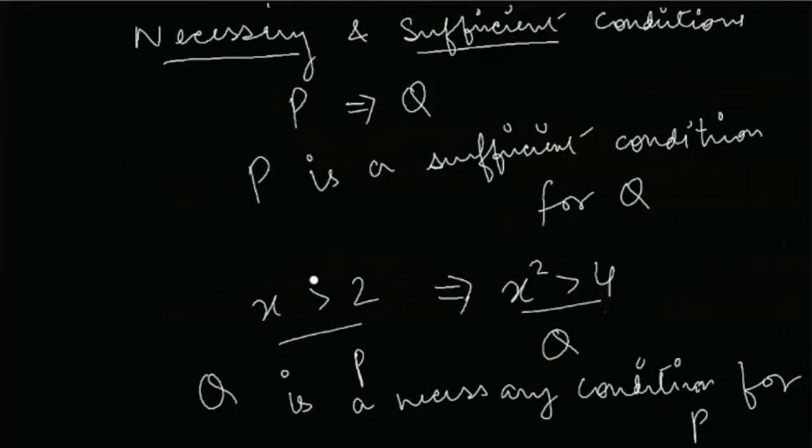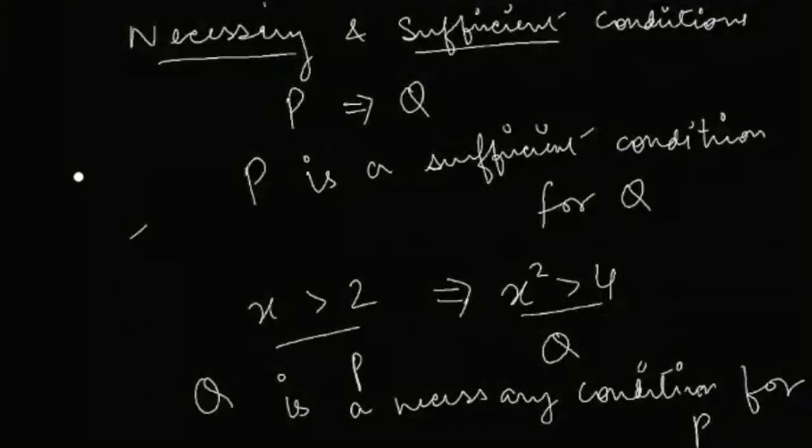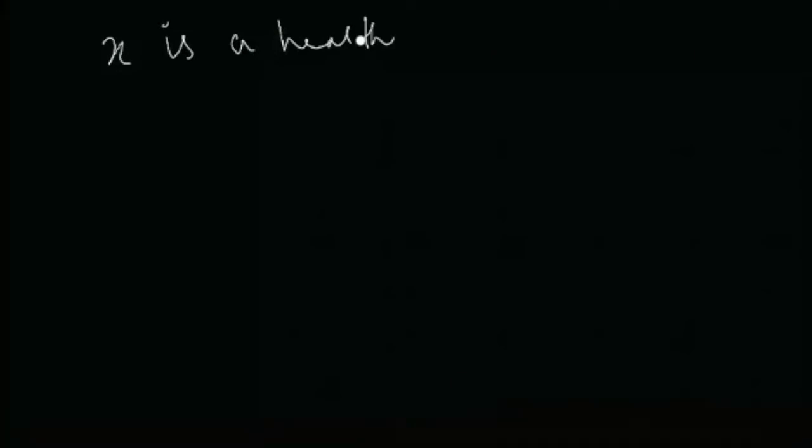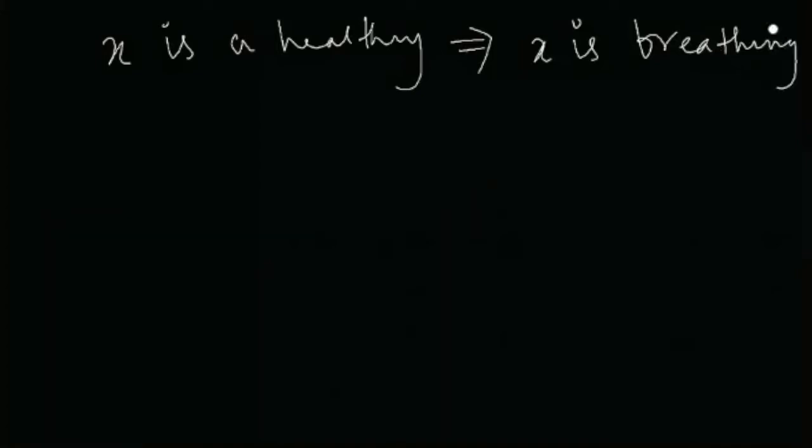Sufficient और necessary का मतलब समझना बहुत important है, and I think it will be more clear if you take a non-mathematics example. So let's say I take another example where I'm saying that X is a healthy person. This is proposition P. X is a healthy person, and I'm saying that this implies that X is breathing. ठीक है? Do you agree with this proposition that X is a healthy person? It implies that X is breathing.